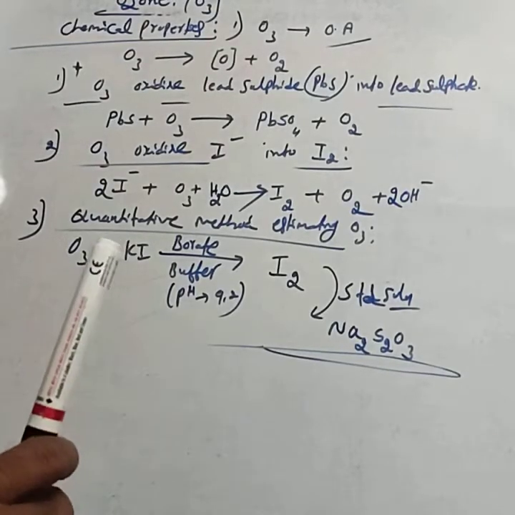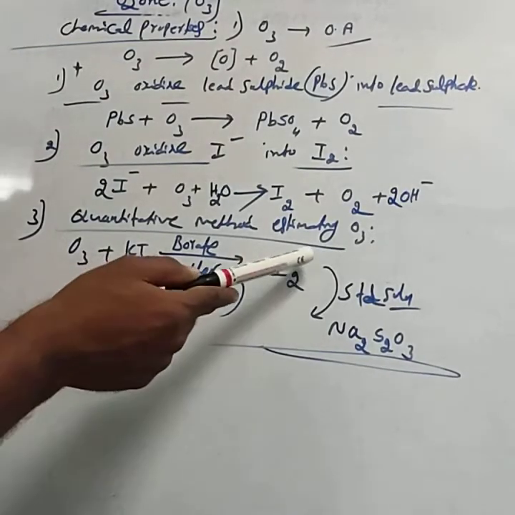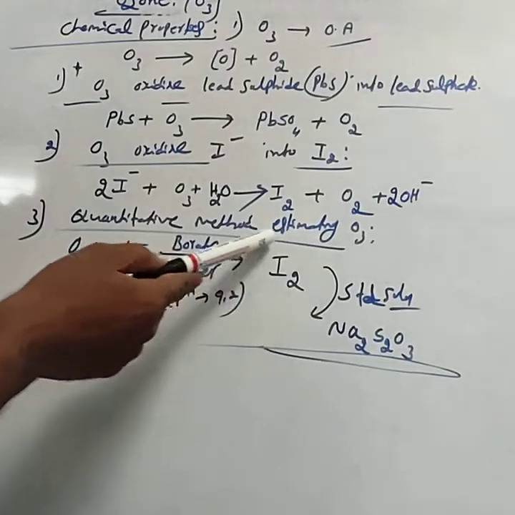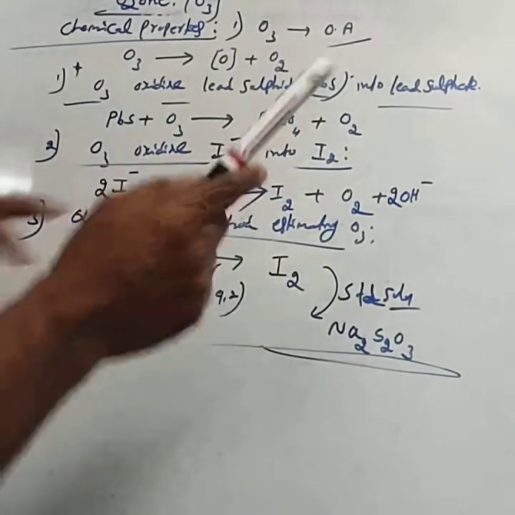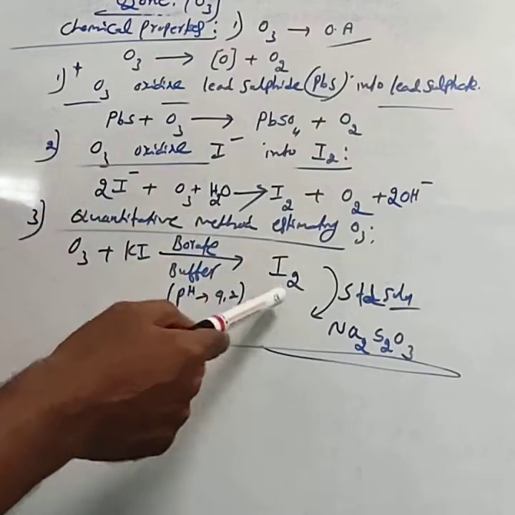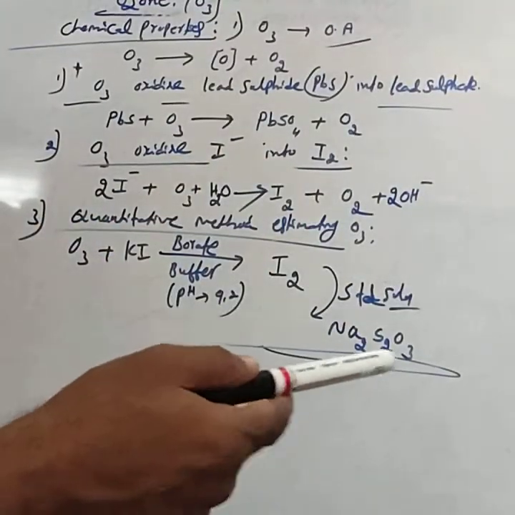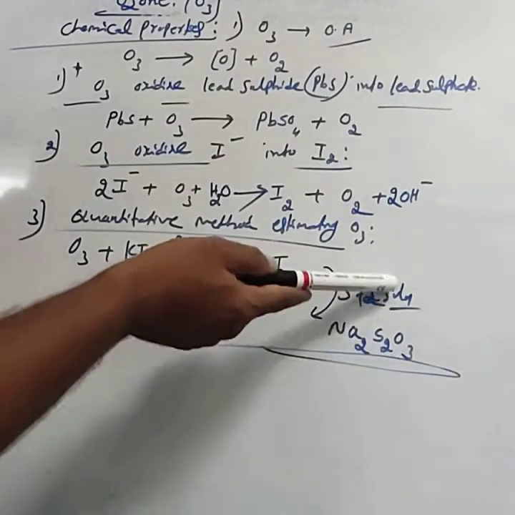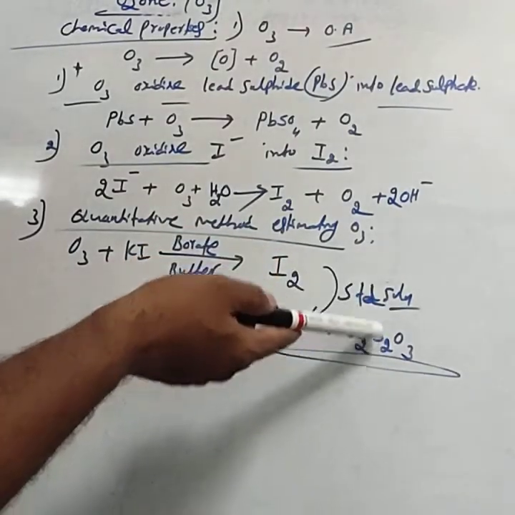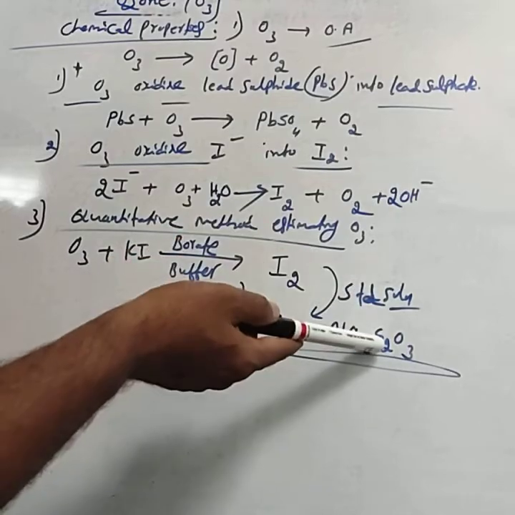How can you estimate the ozone? By knowing the volume of iodine liberated, that is, the volume of iodine consumed, using the molarity equation M1V1 equal to M2V2. The sodium thiosulfate solution molarity is known because it is a standard solution.